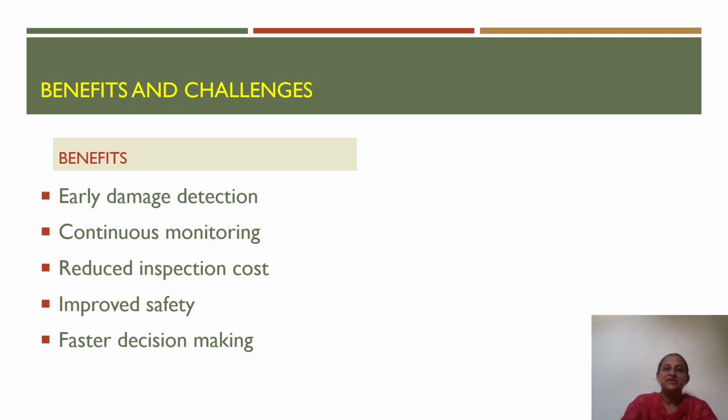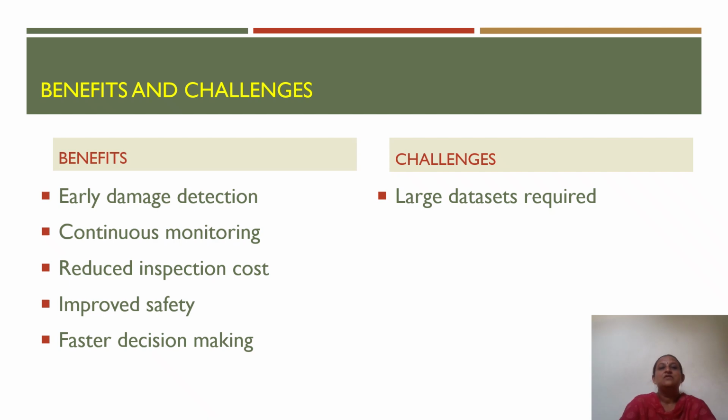Despite its advantages, the application of artificial intelligence in structural damage detection faces several challenges. The major challenges are listed here. First and foremost is the requirement for large datasets. AI models generally need substantial amounts of training data to learn damage patterns accurately. Collecting such data from real structures can be difficult and expensive.